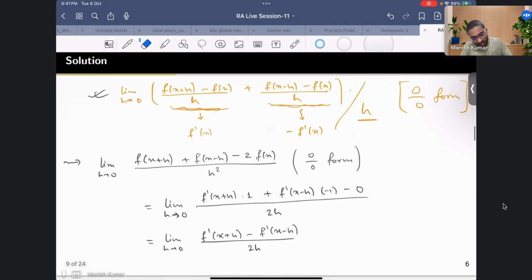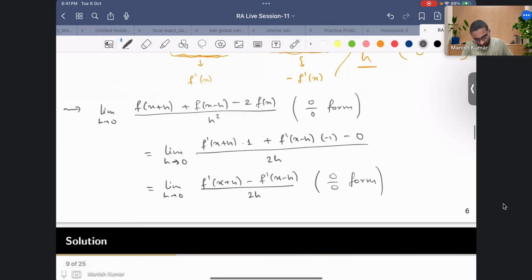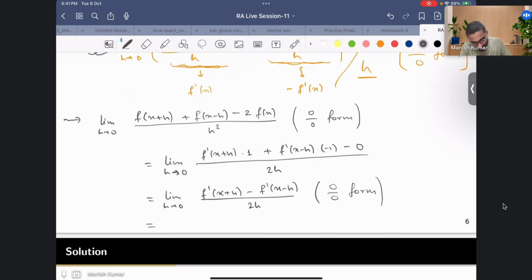Again, here we know that f prime is continuous, so f prime of x plus h will be f prime of x, and here it will be minus f prime of x, so again this is a 0 by 0 form, correct? So now you can again use L'Hopital. What you get is limit h going to 0, f double prime of x plus h minus f double prime of x minus h, again minus 1, so it will be plus, and in the denominator we have 2.